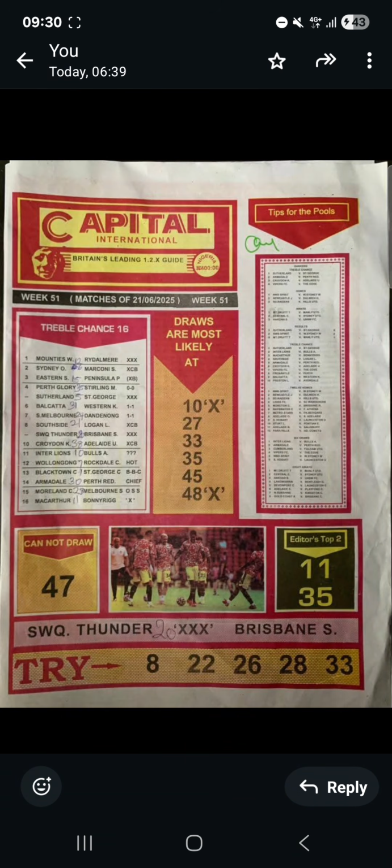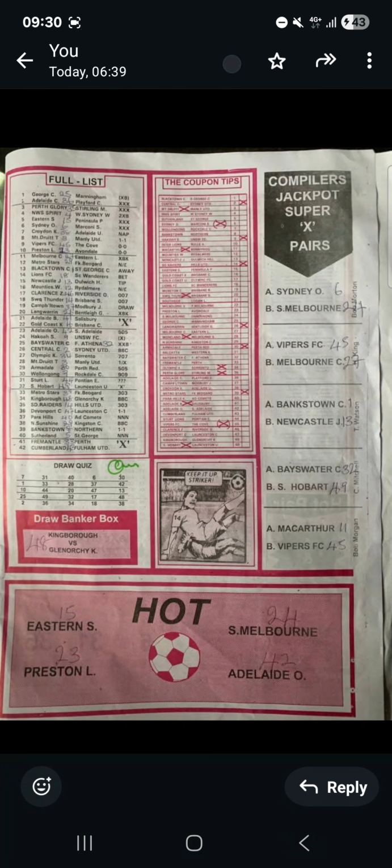So here we are in week 51, and the same thing happened here. To editor step 2, 11 taken to terrible chance 16, and then we'll move to the second page. We'll come to the second page, we'll pick 45 from here, which is Vipers, game B of Bob Morgan of compilers Super X.